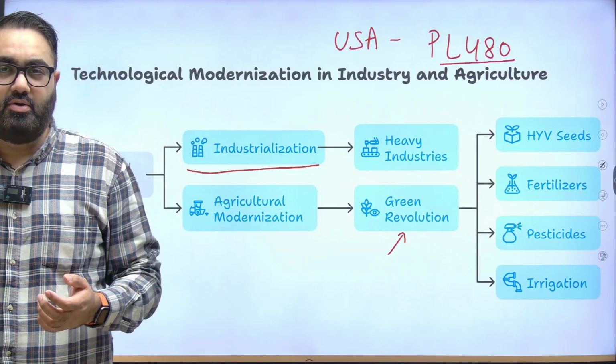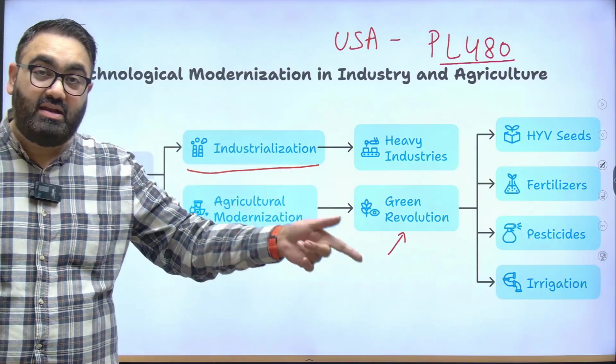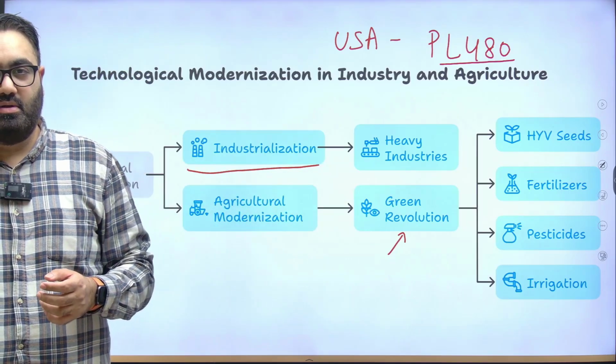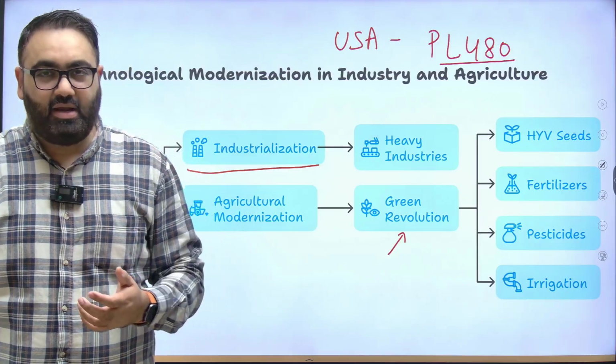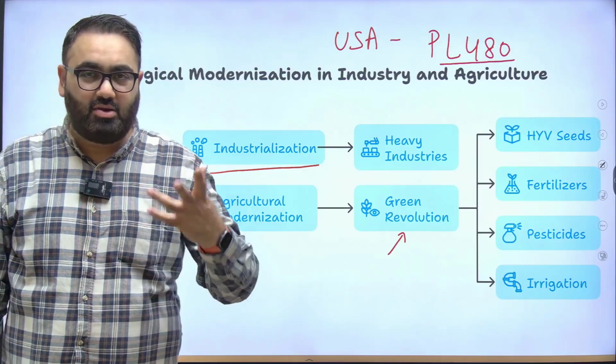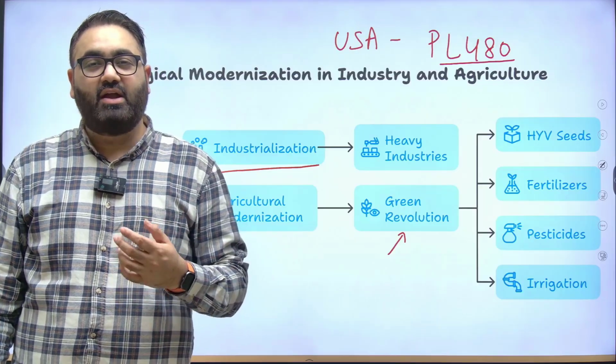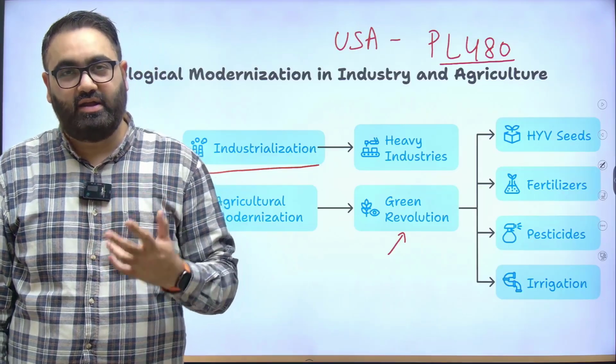No country would want to be dependent on some other country, even for their own food grains, to feed its own people. We were dependent on America. They also wanted us to join their group as compared to USSR. So it was a very difficult situation. That's why we had to take steps to undertake Green Revolution.